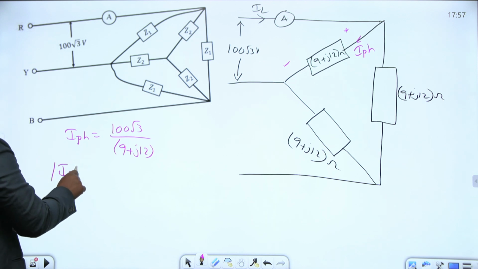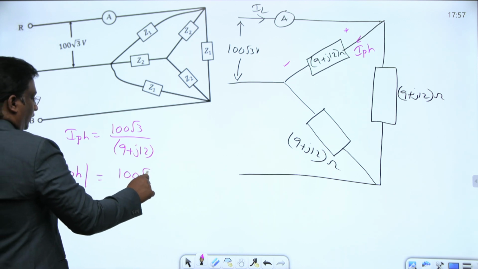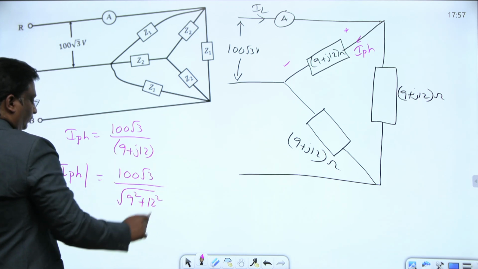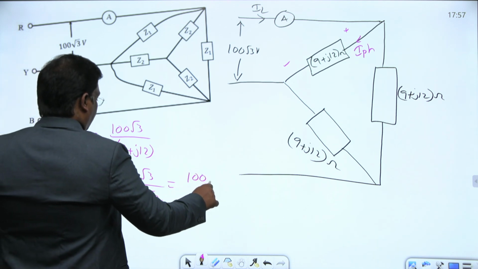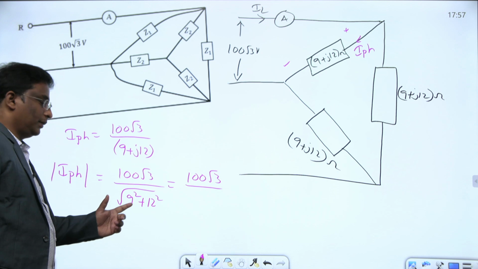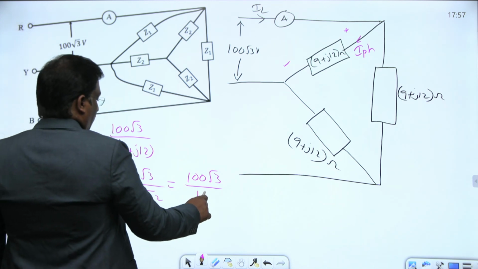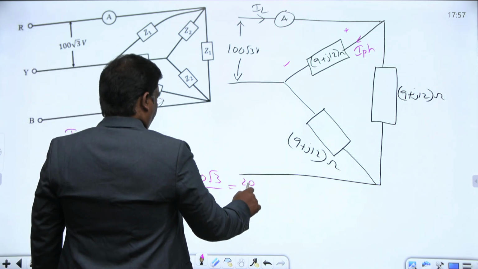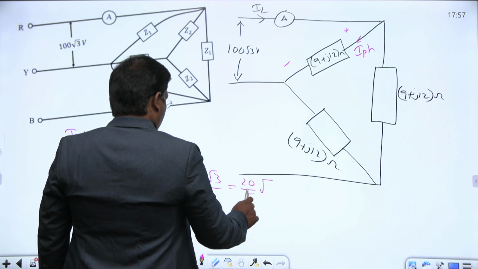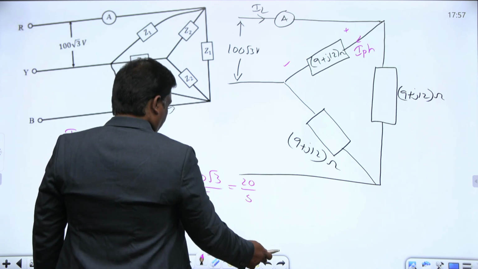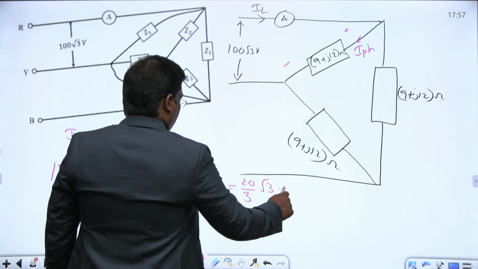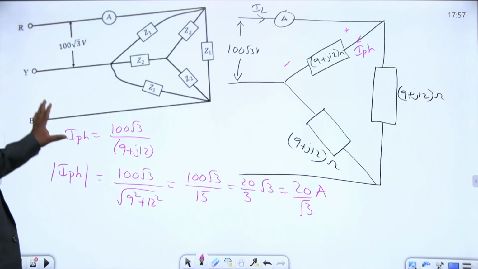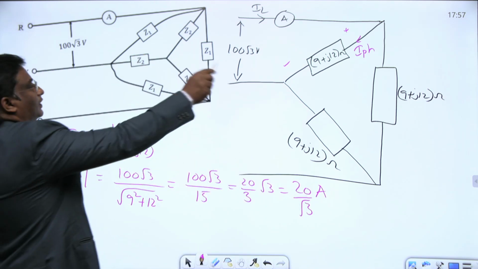Magnitude of phase current, I phase, equal to 100 root 3 divided by the magnitude, square root of 9 square plus 12 square. What is this value? 100 root 3 divided by square root of 81 plus 144, square root of 225, which is 15. 100 root 3 by 15 is 20 by root 3 amperes phase. And if you notice, we calculated the phase current.